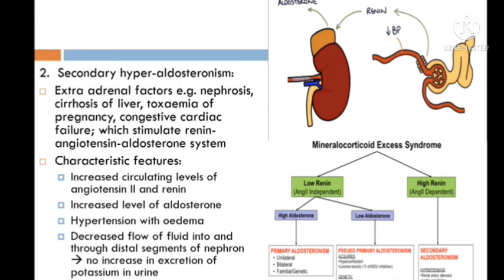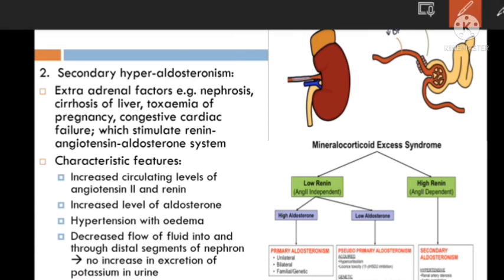Now, next is secondary hyperaldosteronism. Here, in secondary hyperaldosteronism, aldosterone secretion is because of extra-adrenal factors. Outside the adrenal gland, some factor is there which increases aldosterone secretion in conditions like nephrosis, cirrhosis of liver, toxemia of pregnancy, and congestive cardiac failure.